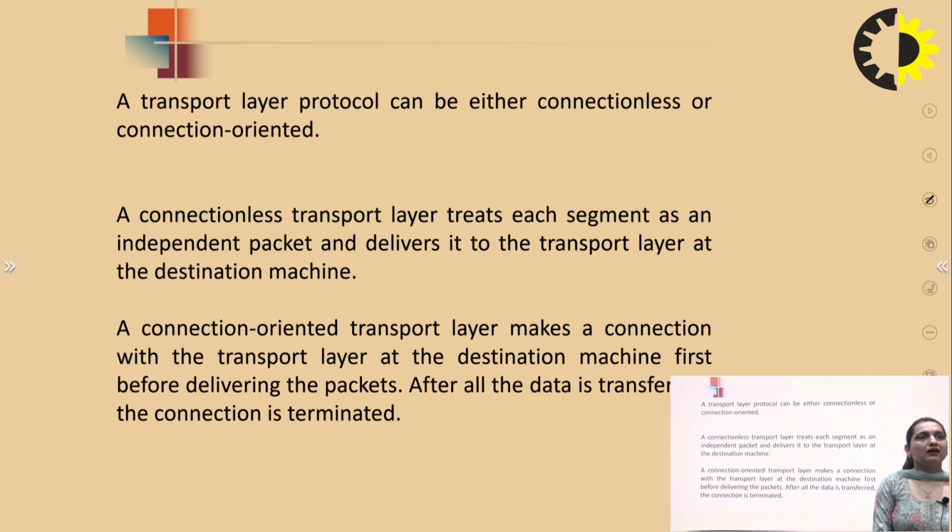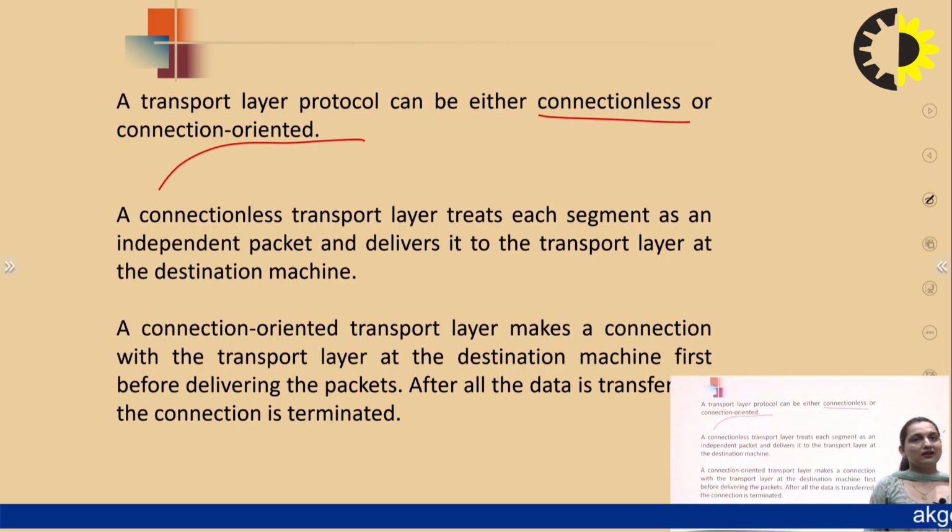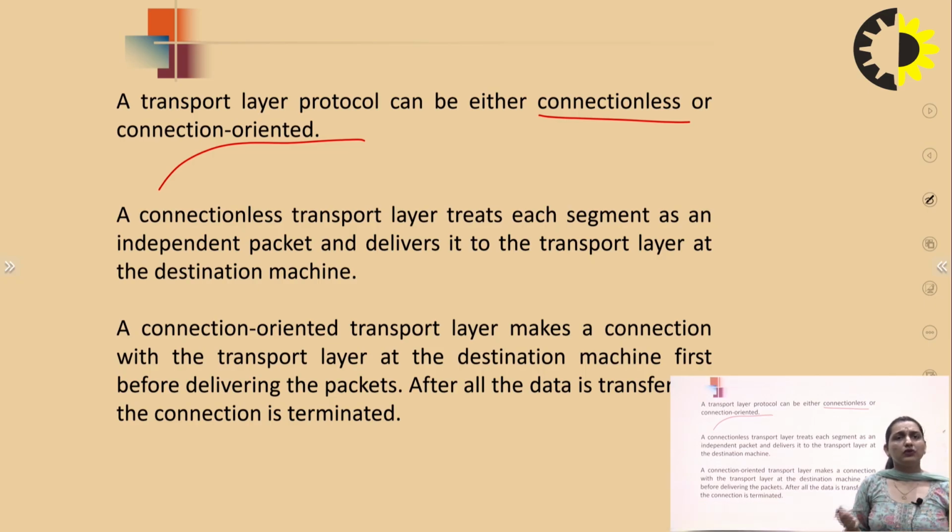In the transport layer we will see two terms: connection oriented and connectionless. In connectionless, every segment is an independent packet with an independent path, and we have to deliver it from source to destination. They are independent of each other, there is no connection between them, and there is no sequence number. We don't know what is lost or what is duplicated.